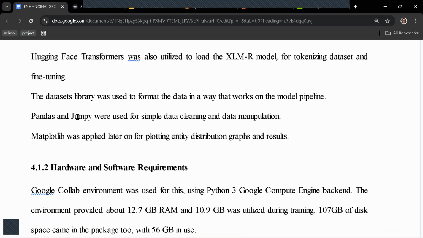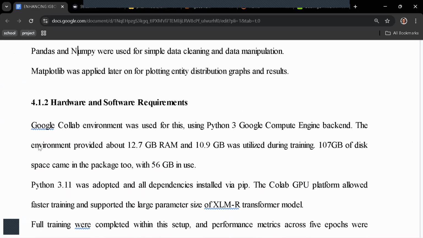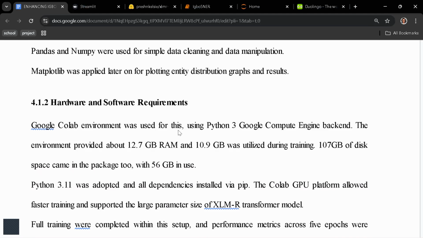Pandas and NumPy are used for data cleaning and data manipulation. We also used Google Colab. Google Colab is a web version, a Google Jupyter notebook in a virtual environment.